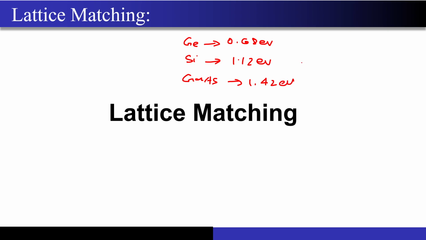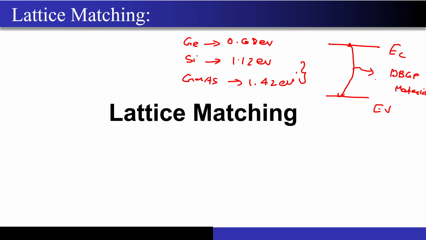But what should I do if I want a band gap that is present in between? Correct. What do I mean by that? All of us have studied this concept, right? This is my EC, this is my EV. If this is a direct band gap material, I will just highlight it as direct band gap material. Correct. If this electron has to fall back to the valence band and has to emit a photon, then the wavelength of the emitted photon will be nothing but hc divided by Eg. All of us know this very well now, correct?